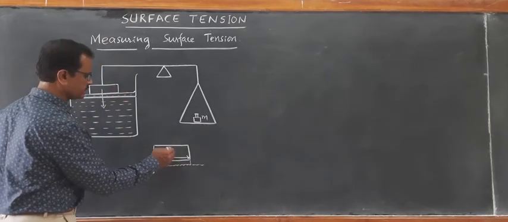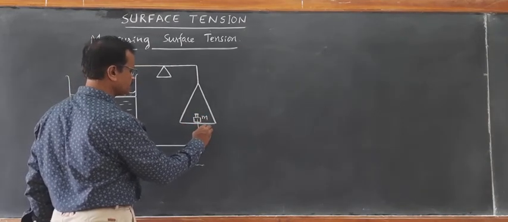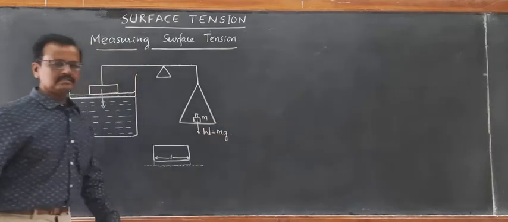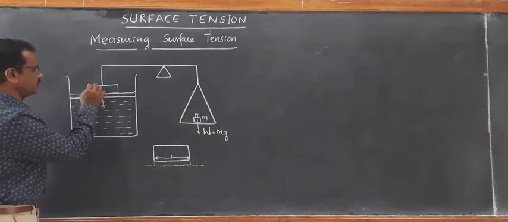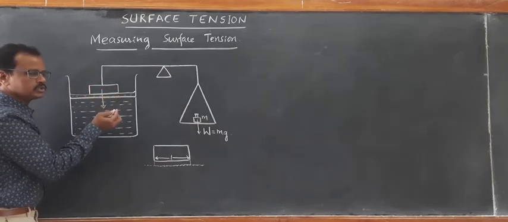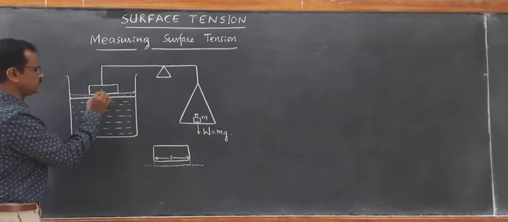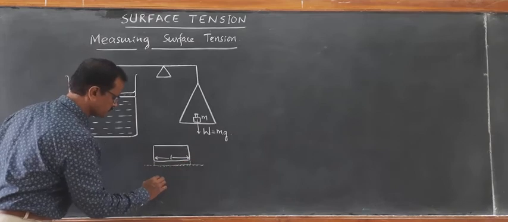This is because of the additional weight that we have added here. Let m be the additional mass which will be responsible for this glass slide to just come out of the water surface and form a thin film here. This thin film diagram I have drawn here. This is the water surface.